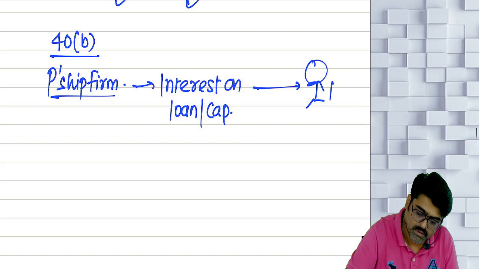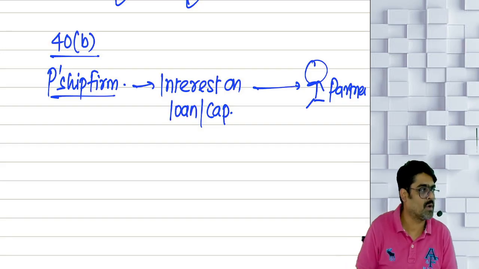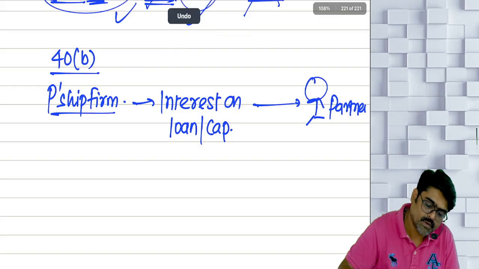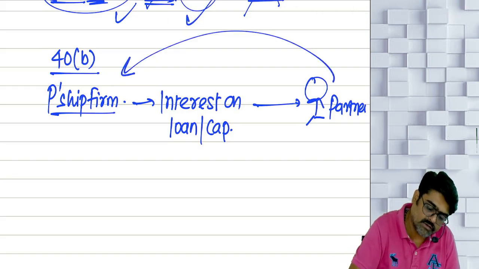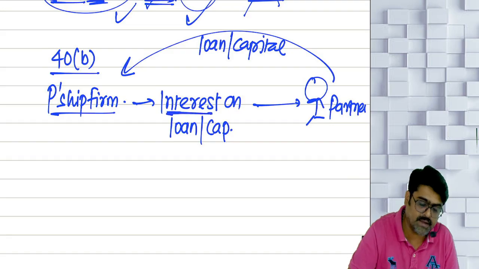A partner in the firm has given a loan to the partnership firm. Possible or not possible? So definitely this partner has given some loan or some capital to the partnership firm, and on that loan, on that capital, the firm is giving interest.